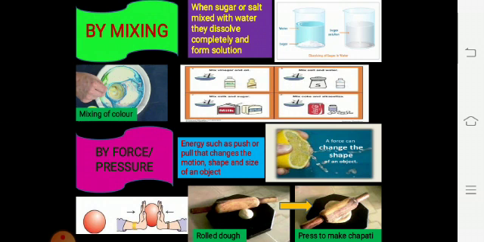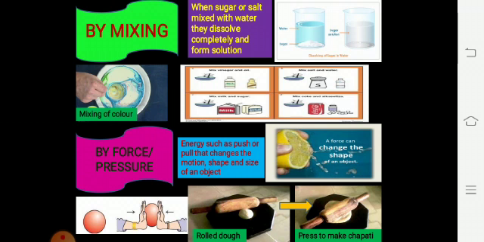So first we will take by mixing. When sugar or salt is mixed with water, they dissolve completely and form a solution. So the tasteless water will turn into salty water. So the taste will change by mixing the salt into the water. So this is an example of change by mixing.